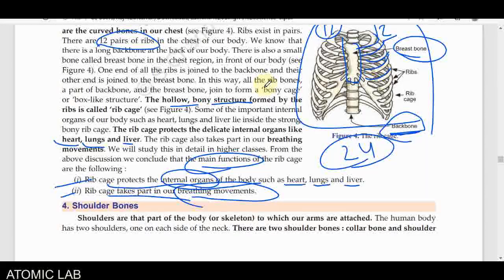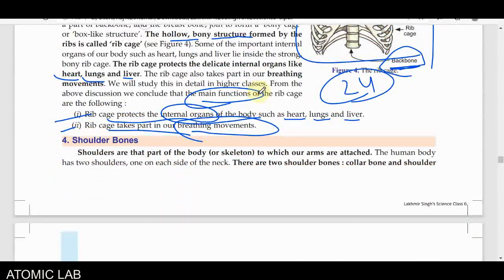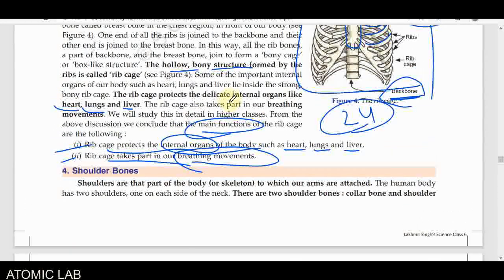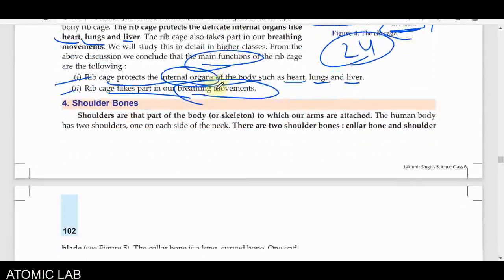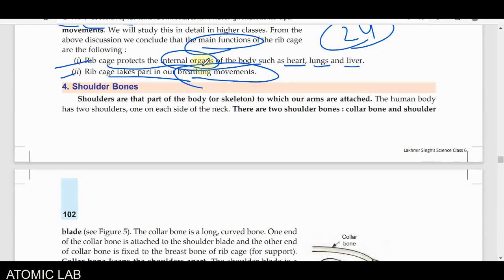Okay, so some kind of motions you will find in the rib cage, and that is known as the diaphragm. We discussed this in a higher class, but you have to remember how it works and what the major functions of the rib cage are. Now we will talk about the fourth, shoulder bones.